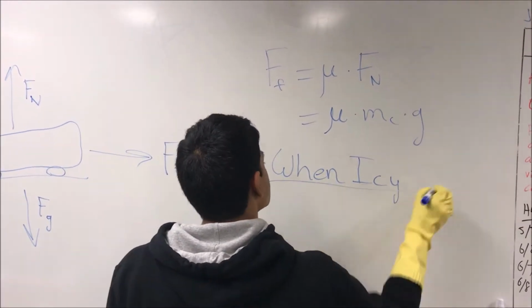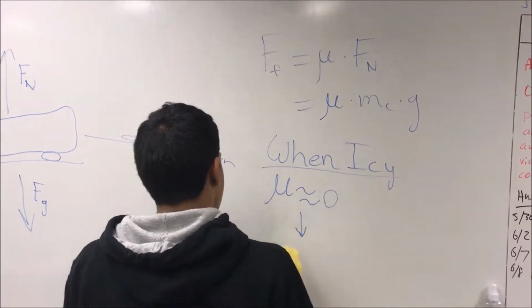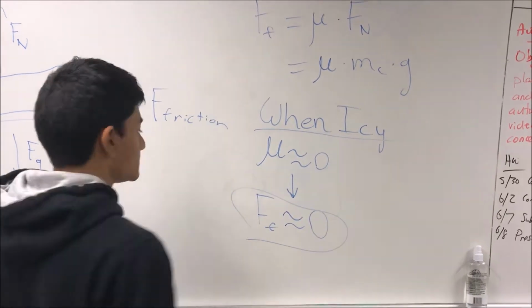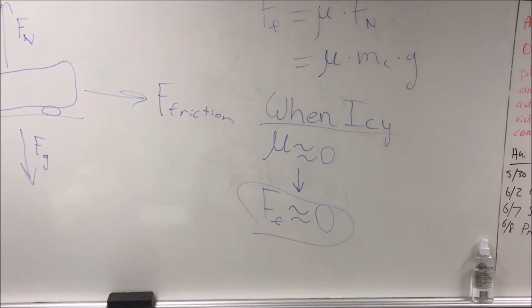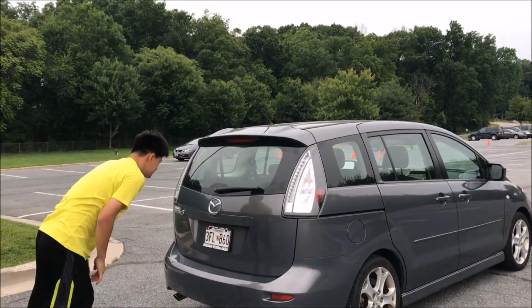When the road is icy, the coefficient of static friction is going to be roughly 0, and therefore the force of friction is going to be roughly 0. Therefore, the car cannot stop and is out of control. Keep this in mind and you'll be much safer on the roads.